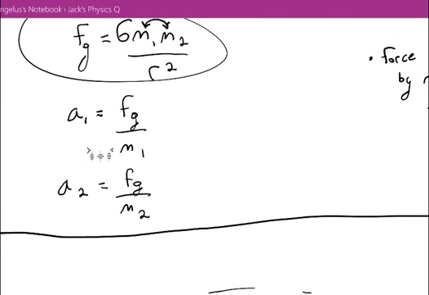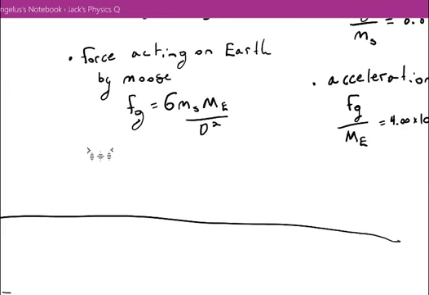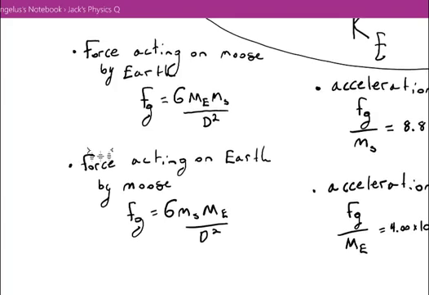Algebraically, we see that this proportionality between the acceleration that we get out of a force is related to the amount of mass that something has. So if mass 1 is relatively large, the acceleration we get is going to be small, and if mass 2 is relatively small, then the acceleration we would get would be very large. So let's do a more concrete example.